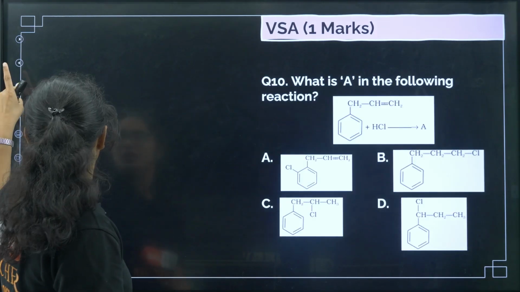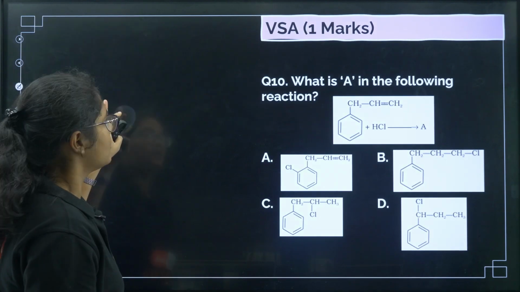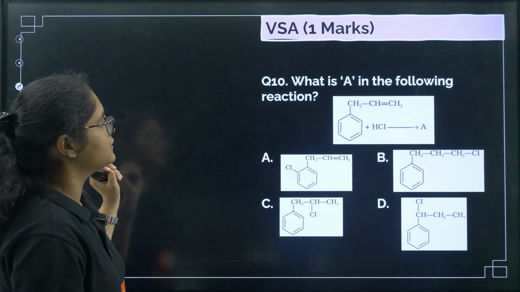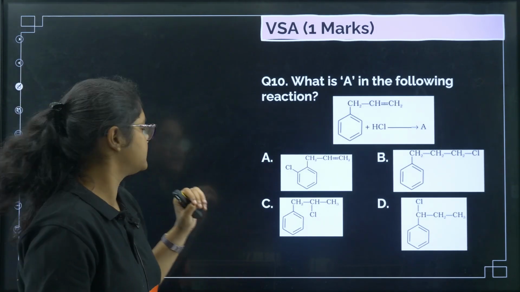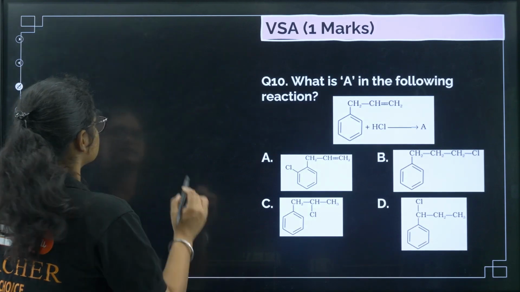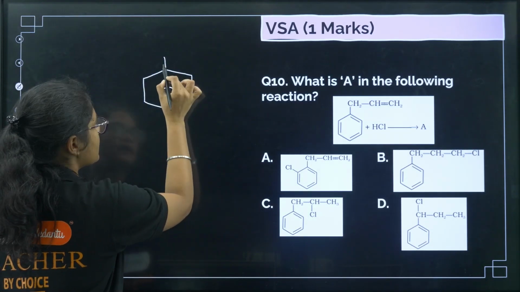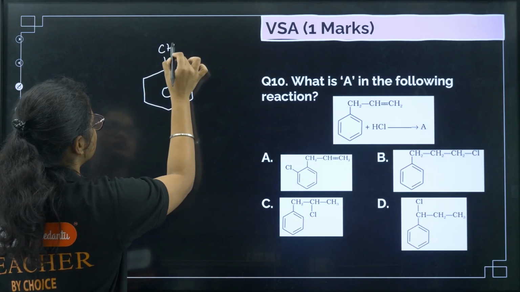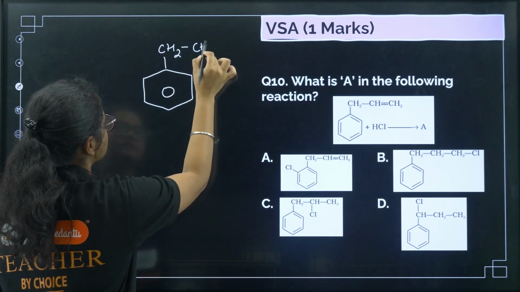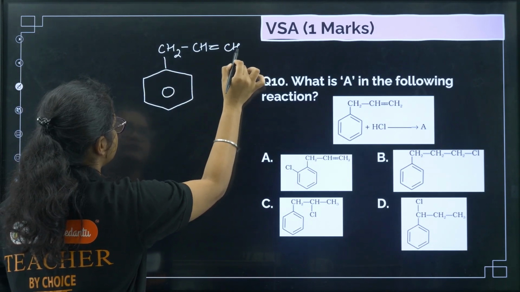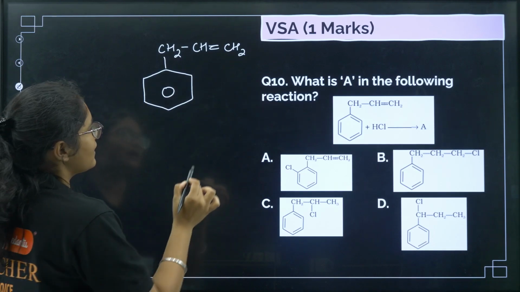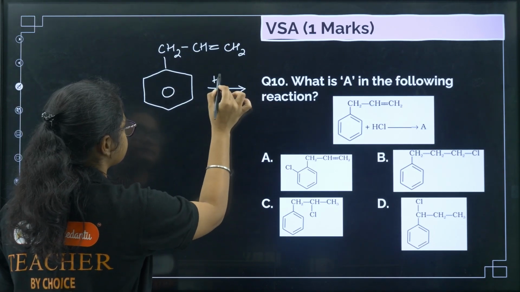Next question, what is A in the following reaction? So if you can see, I'll draw the question once again. So the question is like this, you have this benzene ring, and we have CH2 CH double bond CH2, and you need to add HCl to this.